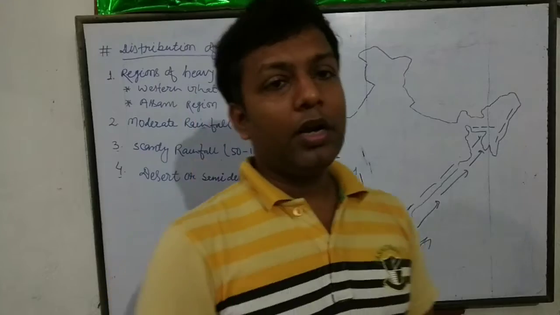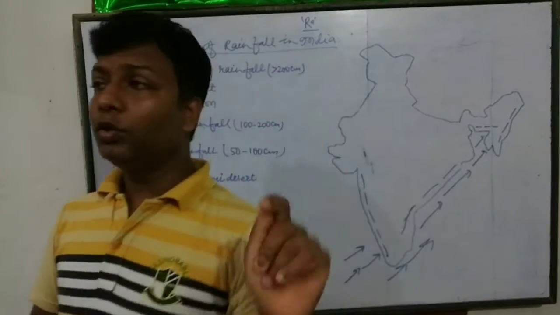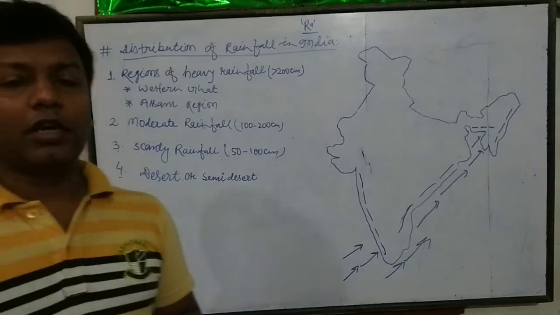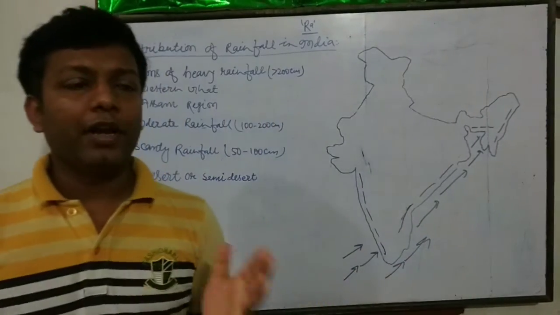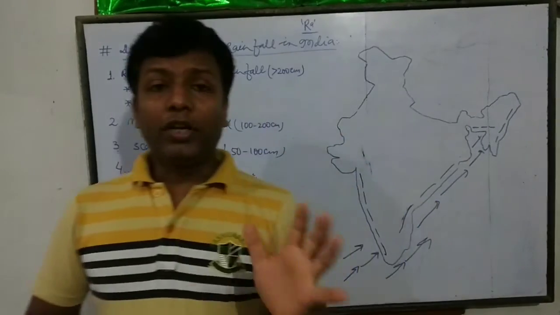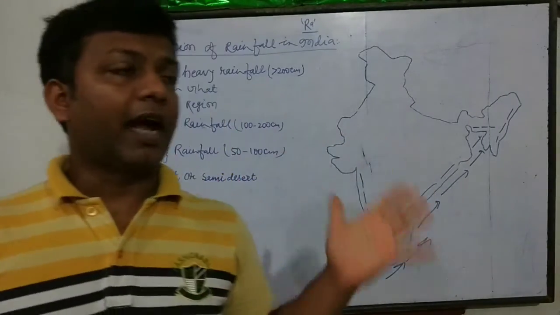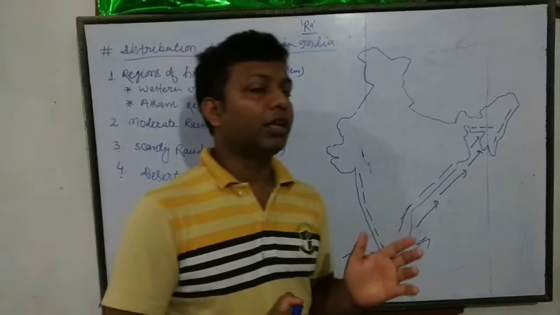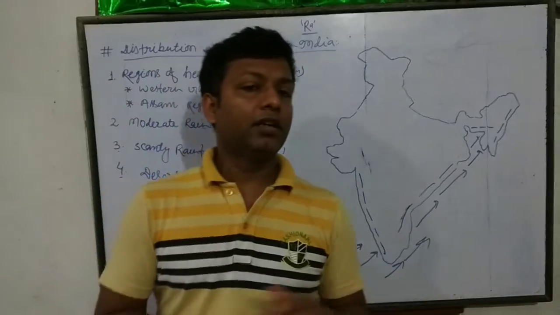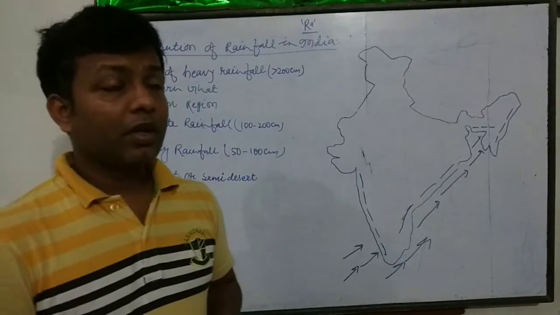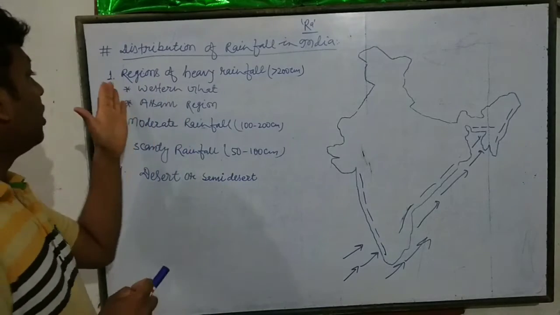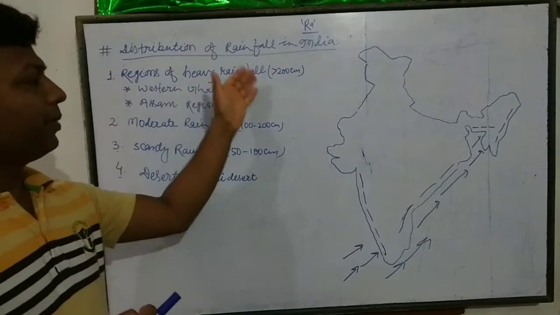Distribution of rainfall is divided into four parts. One is the heavy rainfall region. Second one, moderate rainfall. Third is scanty rainfall. And fourth and the last one is desert and semi-desert rainfall zone. So, we will discuss one by one. First, region of heavy rainfall.